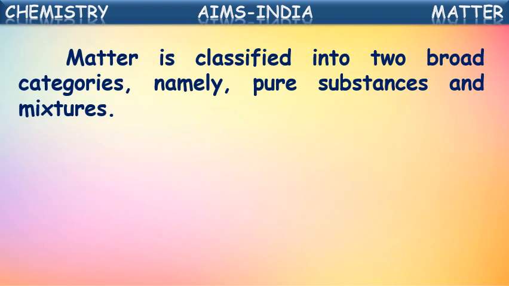Matter is classified into two broad categories, namely pure substances and mixtures. What is meant by a pure substance and what is meant by a mixture? Let us see. Matter is chemically classified into two categories: the first is pure substances and the second is mixtures.